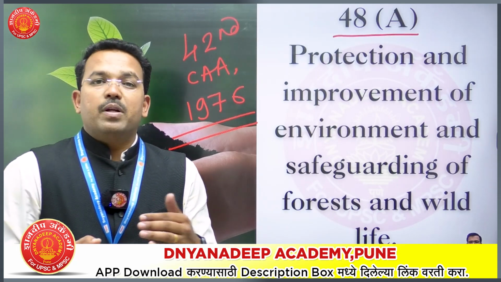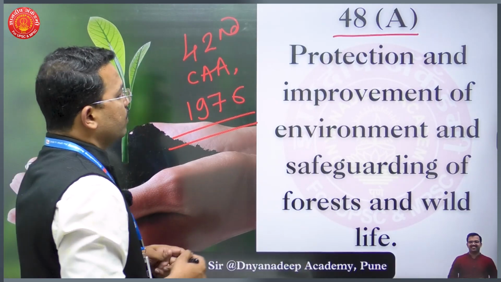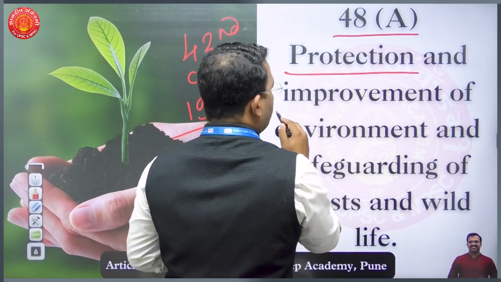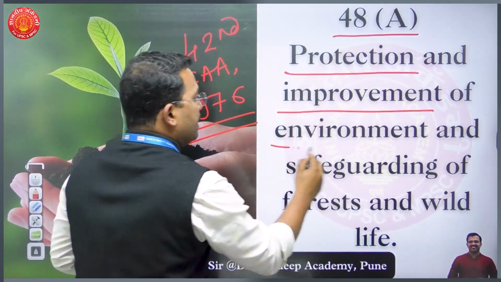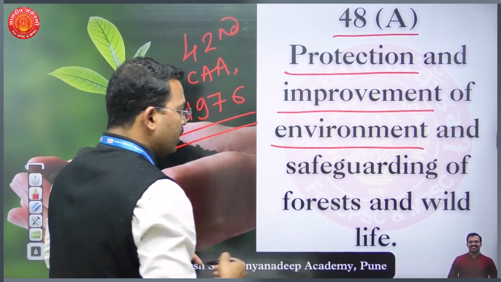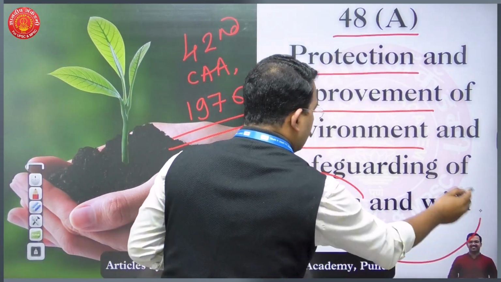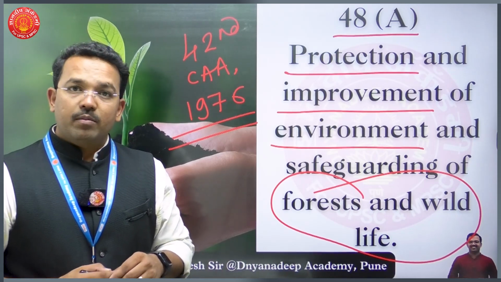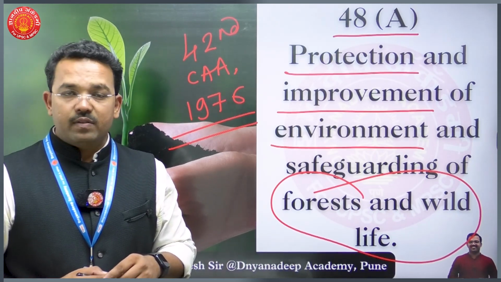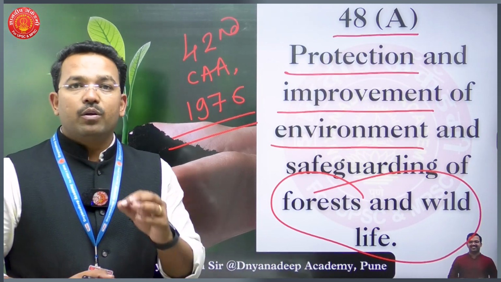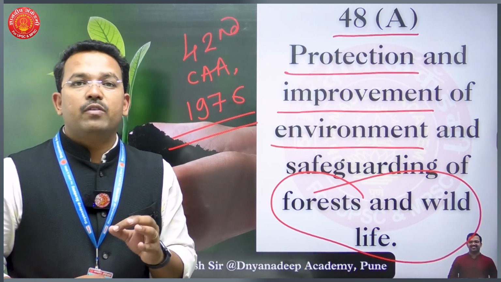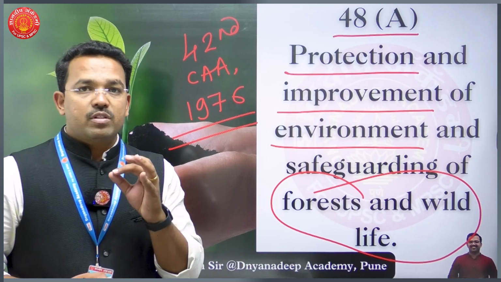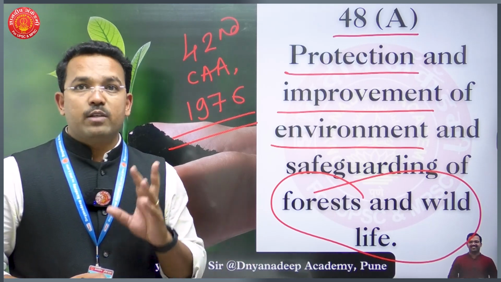So what is the purpose of Article 48A? It says protection and improvement of environment and safeguarding of the forest and wildlife. So basically, it talks about environmental protection. It talks about what are various measures that must be taken by a state to ensure sustainable development for the future generations which are going to sustain in the days to come.